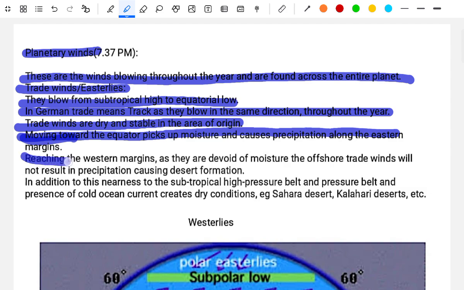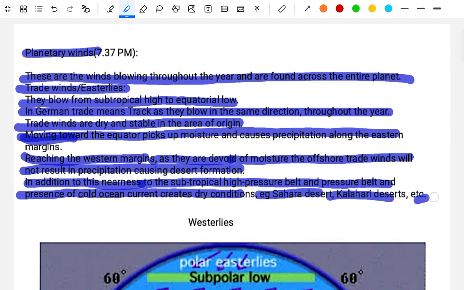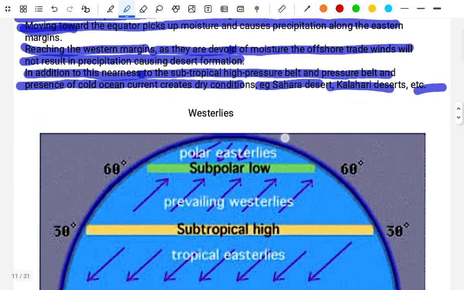Reaching the western margin, as they are devoid of moisture, the offshore trade winds will not result in precipitation and this causes desert formation. In addition, the nearness to the subtropical high pressure belt and the presence of cold ocean currents create dry conditions. Examples: Sahara Desert, Kalahari Desert, etc.